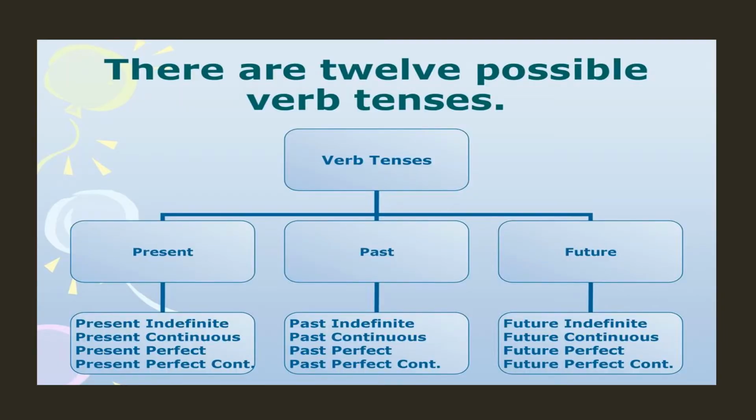In our last video, we also discussed how tenses is divided into three different types: the present, the past, and the future. And these three different types are further divided into present simple, past simple, and future simple. Present continuous, past continuous, and future continuous. Present perfect, past perfect, and future perfect. Present perfect continuous, past perfect continuous, and future perfect continuous. So altogether, when we are talking about tenses, we are talking about 12 possible forms of tenses.